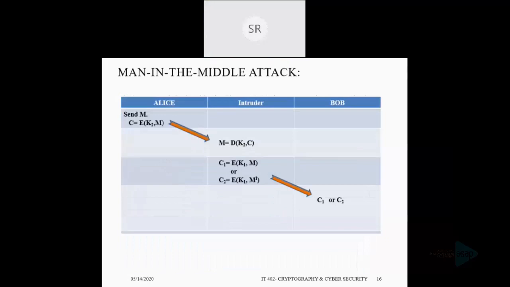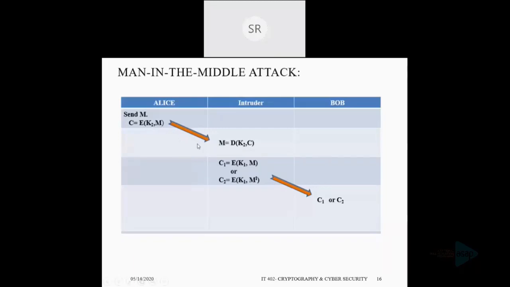See, Alice sends message M in the encrypted form. The encryption is done using the key K2 because Alice thinks that K2 is the common key between Alice and Bob. So the ciphertext C, that is equal to E of K2 comma M,